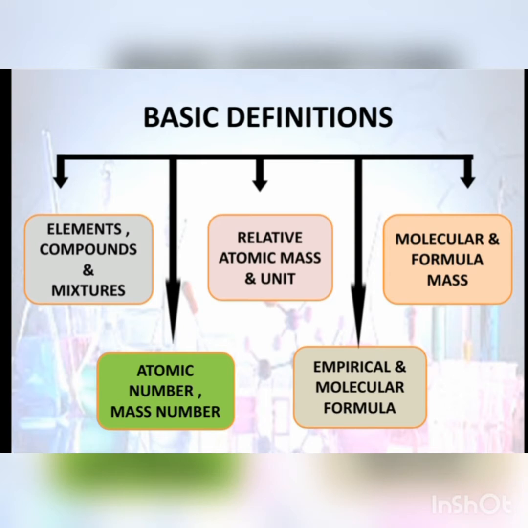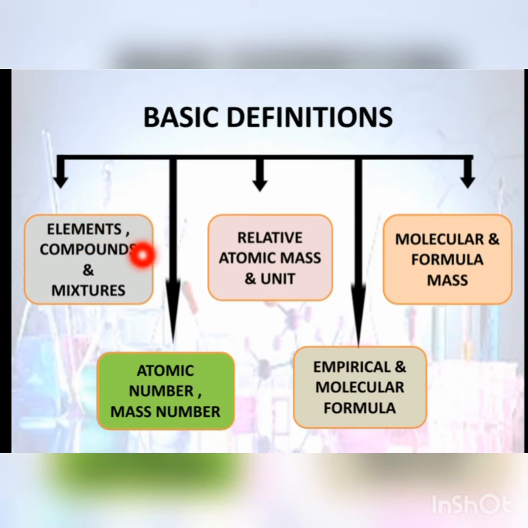Next is basic definitions. In basic definitions, first of all, element, compound and mixture. And before starting this, there is a definition of matter. Matter is anything that has mass and occupies space. After matter, element, compound, mixture comes, and all these are made up of matter. For element, a substance that cannot be converted to other simpler substances is called an element.